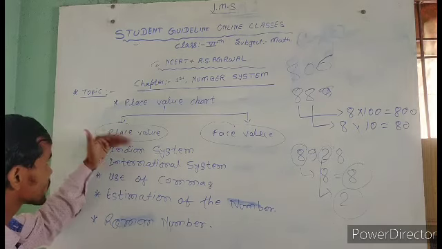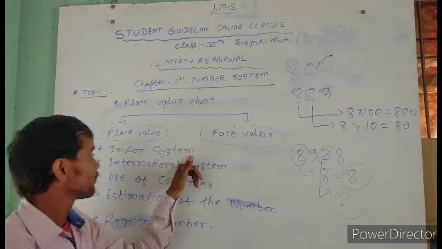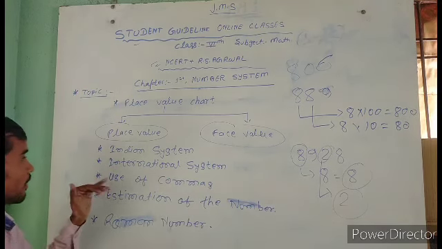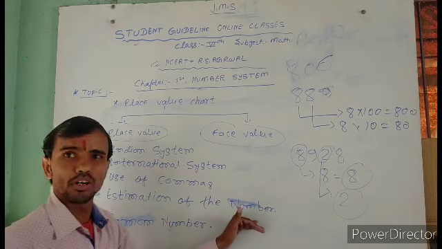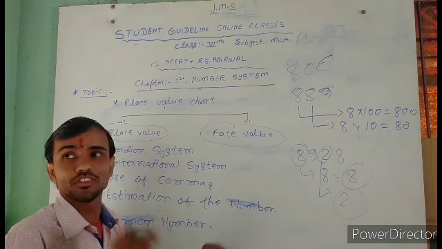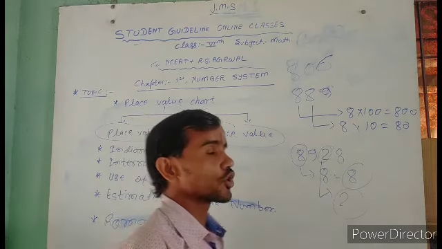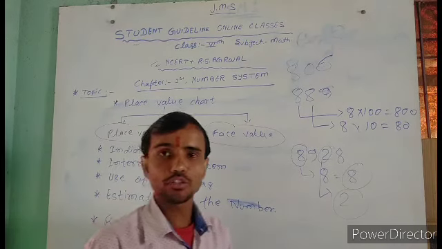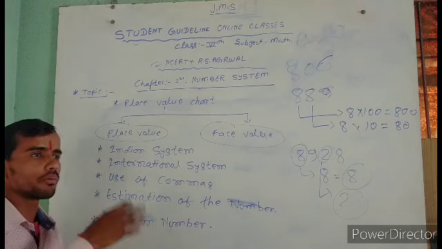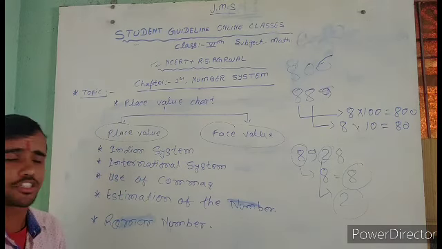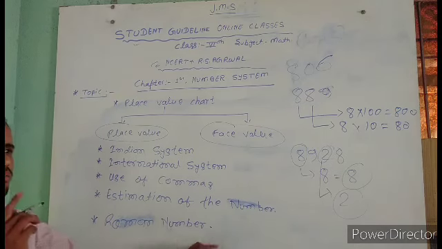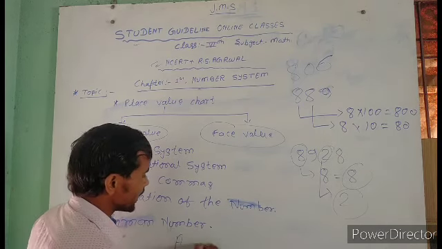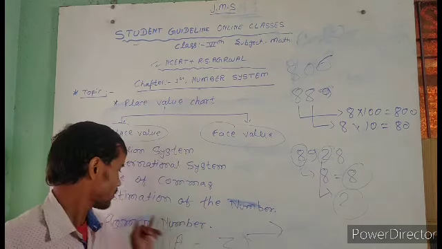Next topic, Indian system. You read about the Indian system. After that you read about the international system. Next, uses of commas and next estimation of the number. Estimation of the number means nearest of the tens, nearest of the 100, nearest of the 1000. Okay, next and last topic is Roman number. I think all students also read this before, in 4th and 5th classes. Roman number is like A, B, C, and so on, A to Z.